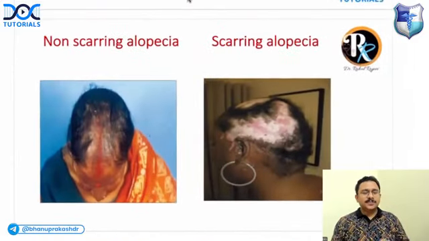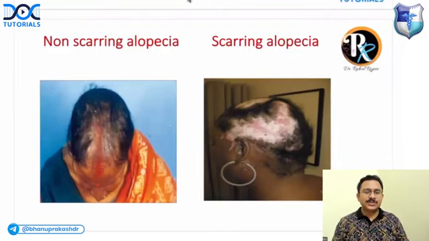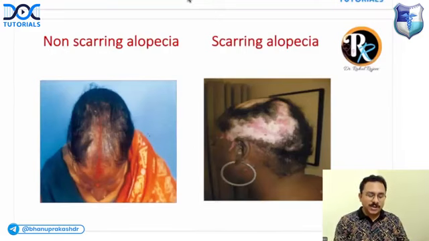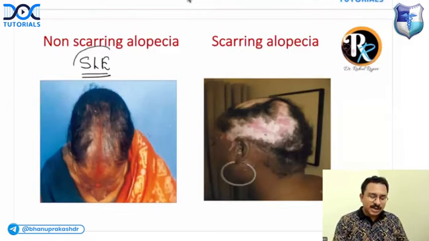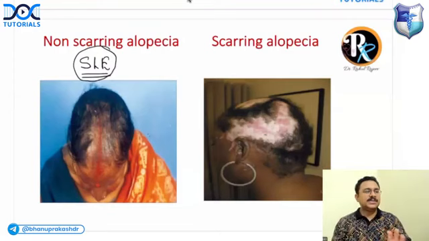Then another point is, in case of rheumatology, an important disorder is systemic lupus erythematosus. Can you tell me, systemic lupus erythematosus is going to produce what type of alopecia? Is it non-scarring alopecia or scarring alopecia? SLE characteristically produces non-scarring alopecia. But can you tell me which condition can result in scarring alopecia? Can SLE produce scarring alopecia? If yes, when it is associated with which condition? So if in MCQ they are asking SLE produces what alopecia, answer is non-scarring.